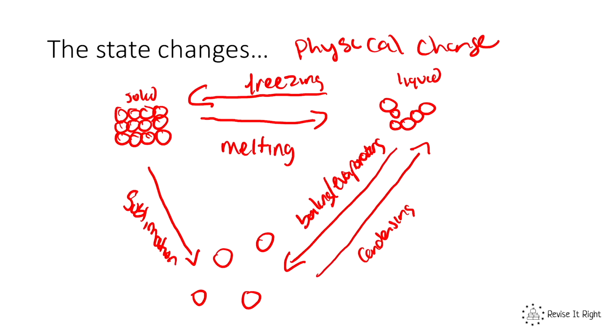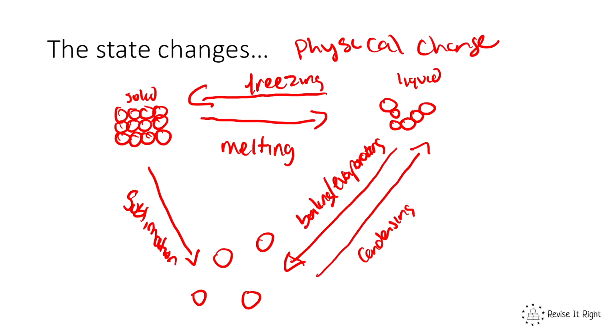Well, when we have our solid and we melt it, we are increasing the temperature. And therefore the force between the particles is starting to get weaker and it's starting to form a liquid. And again, as we got our liquid, we are increasing the temperature. And then the particles therefore gain energy and the bonds between them start to get weaker and then they form the gas. And it's the same in reverse.